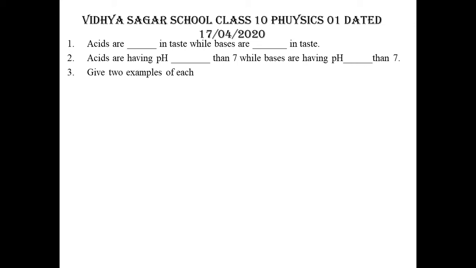Next is give two examples of each, with different kinds of terms. Mineral acids like HCl, HNO3, H2SO4; you can write any example. Organic acids: you can write citric acid, tartaric acid, formic acid, malic acid, whatever you know.